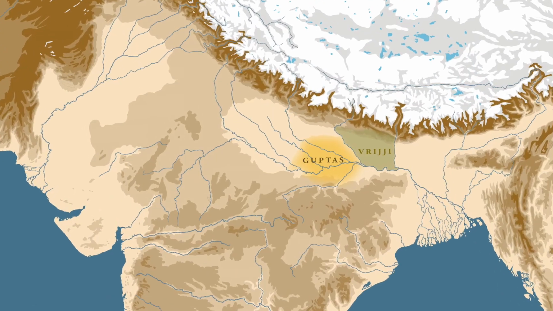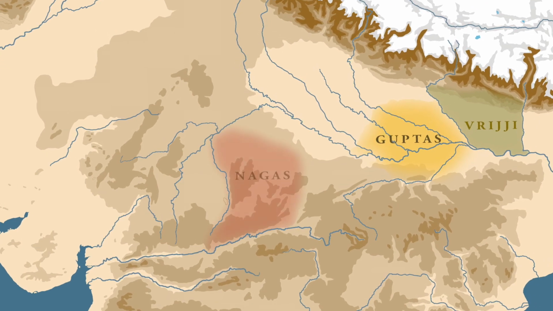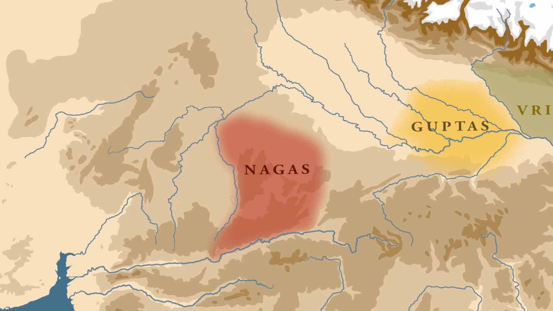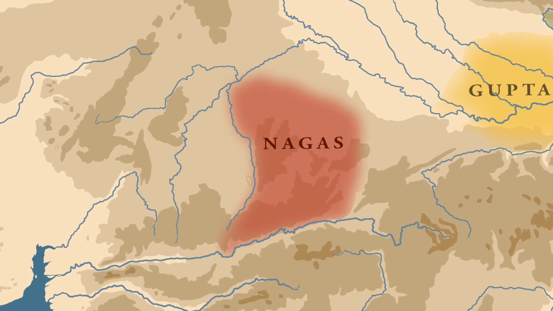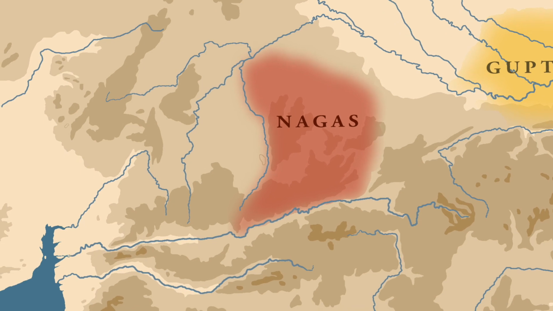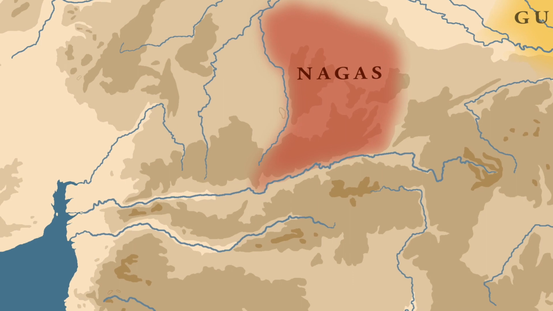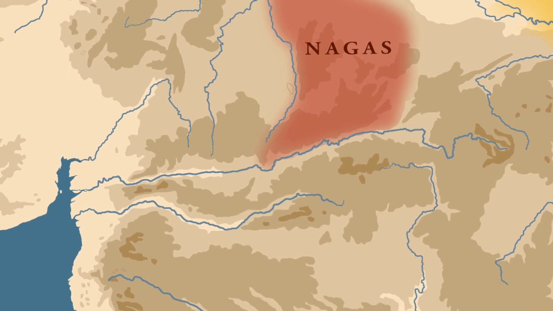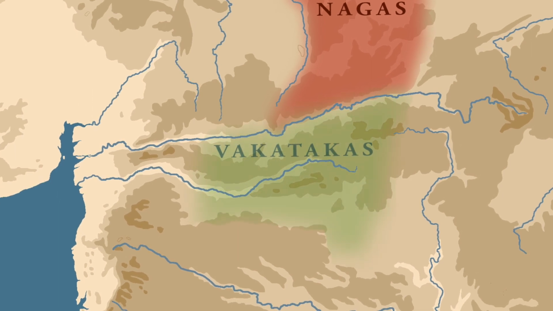And I think particularly the region of central India is important to answer our question. So when we look at central India, we find that after the fall of the Kushanas, it was in this region that the Nagas became a serious power. The Nagas were ruling the present day Madhya Pradesh region, and to the south of the Nagas' territory, the once powerful Satavahana Empire had also declined, and in its place in the Nagpur region another power had risen, and these were the Vakatakas.